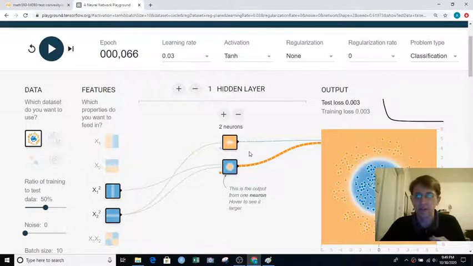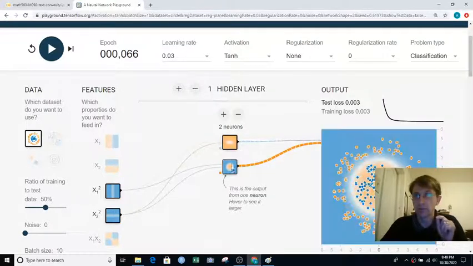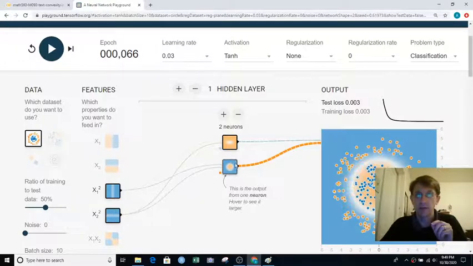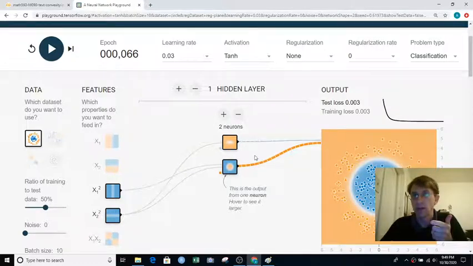So how can we use this to argue that the problem is not convex in the weights that it's using on the edges here? Think about that. Well, there's nothing special about this neuron being the first one and this neuron being the second one. I would get just as good of an answer if I picked up this neuron and moved it up here and moved this one down here and kept the weights attached to them. So there's obviously more than one optimal solution, because I can just move neurons around as long as I keep all the weights.